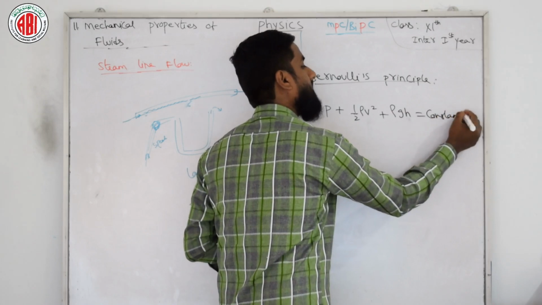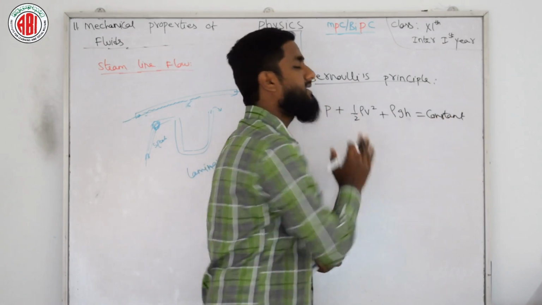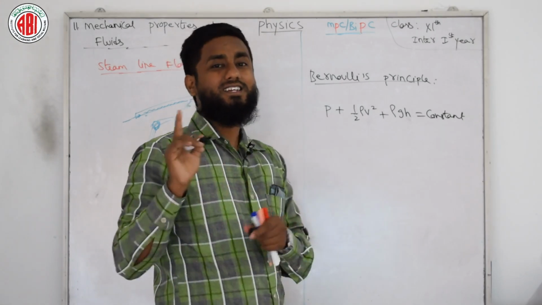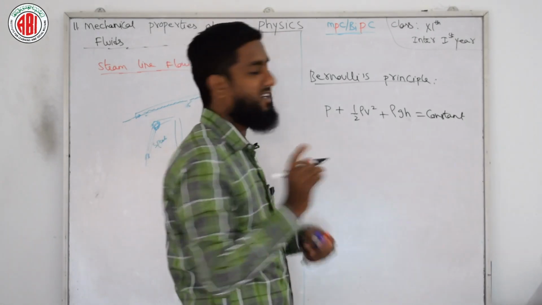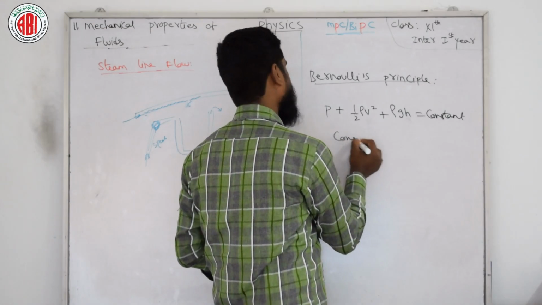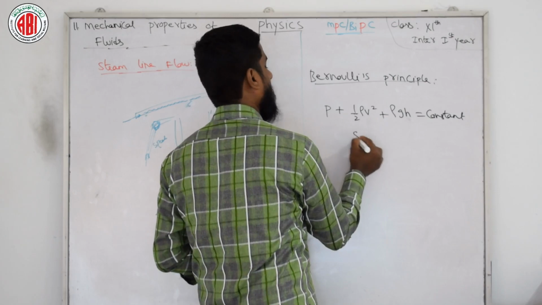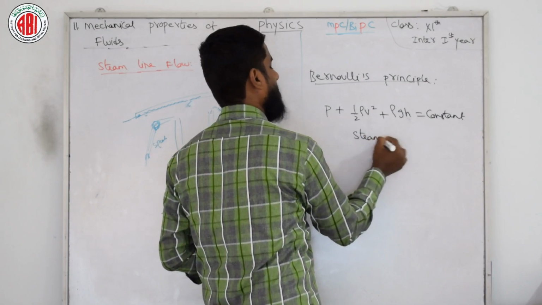So as per Bernoulli's theorem, the sum of these three things is constant along a streamline. The flow must be streamline.